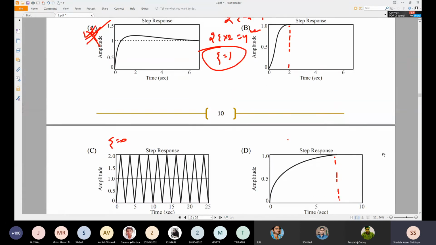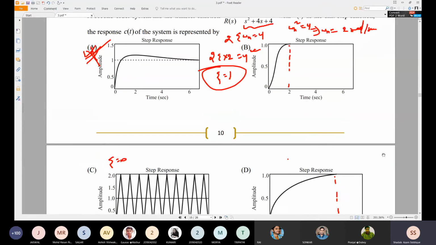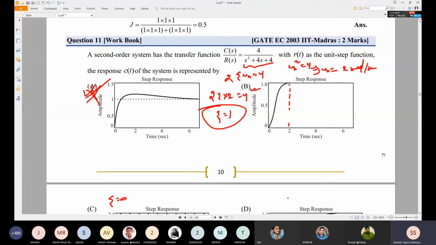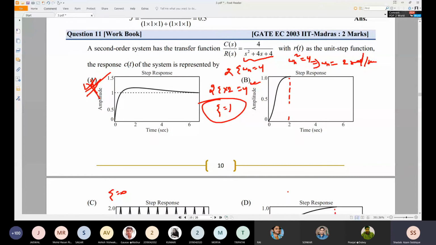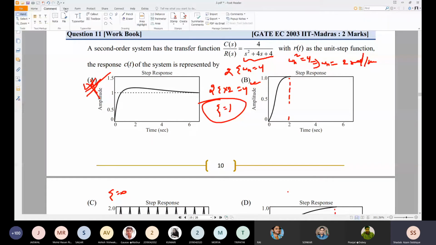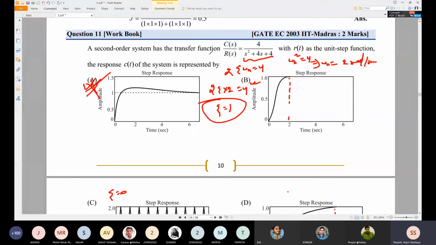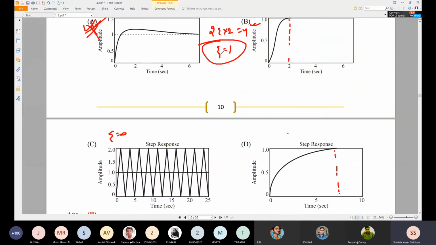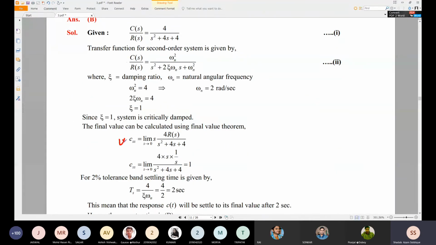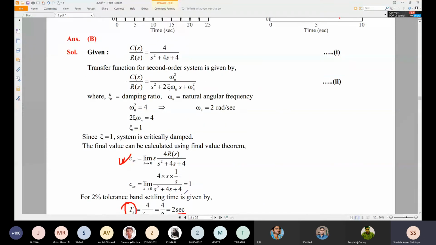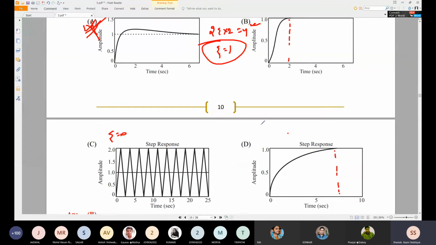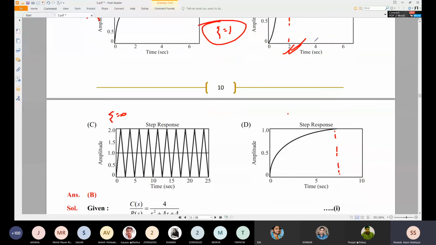So we can see here, this is the response. Zeta is equal to 1 and omega n is equal to 2 radian per second. We can find the settling time Ts, for 2% tolerance, equal to 4 by zeta omega n. So this becomes 2 seconds. So Ts is equal to 2 seconds, that is the answer.